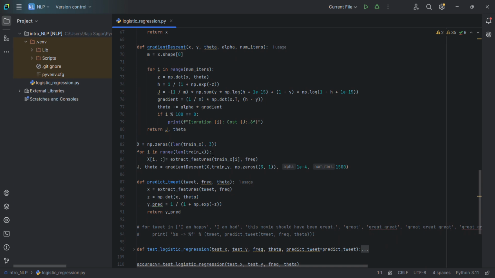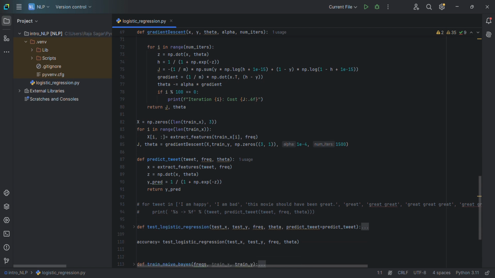Here X has the number of rows equal to the length of training X, and 3 columns: bias, positive counts and negative counts from this dictionary.